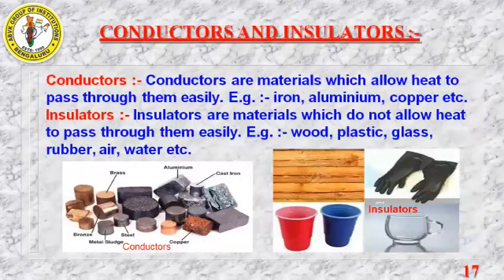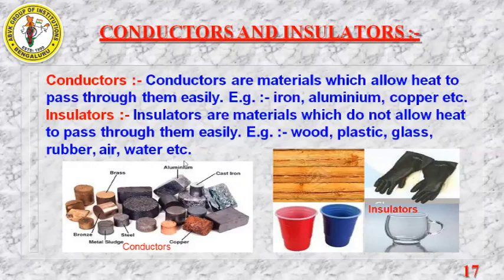Next we have conductors and insulators. What do you mean by conductors and insulators? Based on heat, we define two kinds of materials, conductors and insulators. Conductors are the materials which allow heat to pass through them easily. Examples are iron, aluminium, copper, etc. Similarly, insulators are the materials which do not allow heat to pass through them. Examples are wood, plastic, glass, rubber, hair, water.